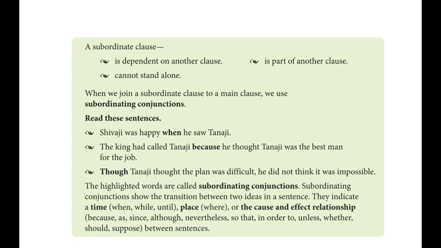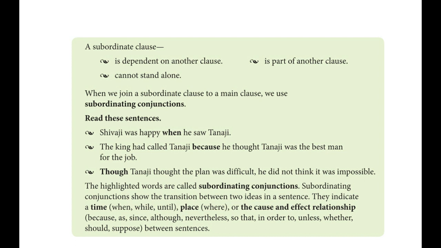Okay, like that, the next example. The king had called Tanaji, main clause, because he thought Tanaji was the best man for the job. Because he thought is a subordinate clause. Tanaji was the best man for the job is another main clause. Then it was a part of a main clause.